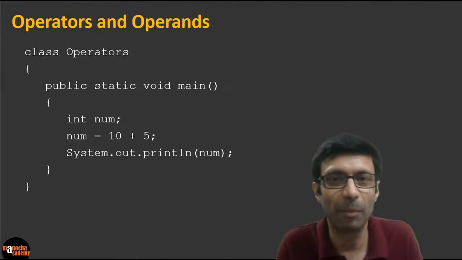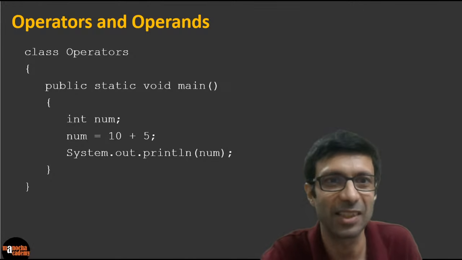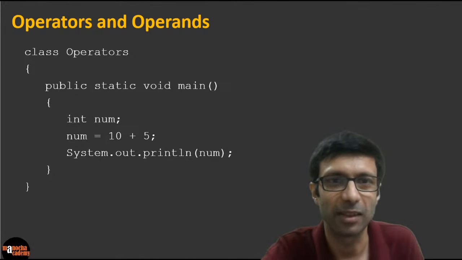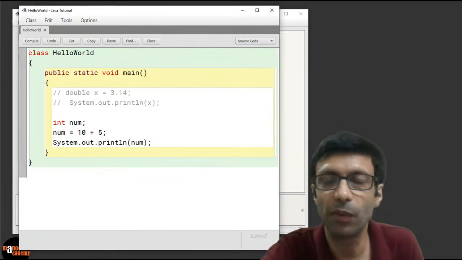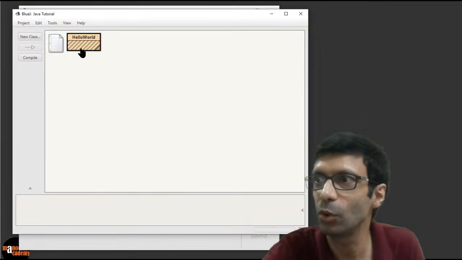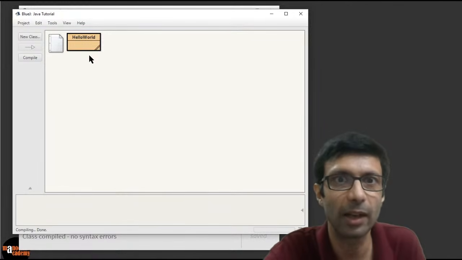So what will the number be printed as? 15, hopefully. Let's go ahead and try. Excellent, guys. I want all of you to participate. I'm constantly looking at the chat here. Fantastic. So there you can see we edited this program. That's why we have these lines here, because it's not been compiled. We can compile it directly from here.